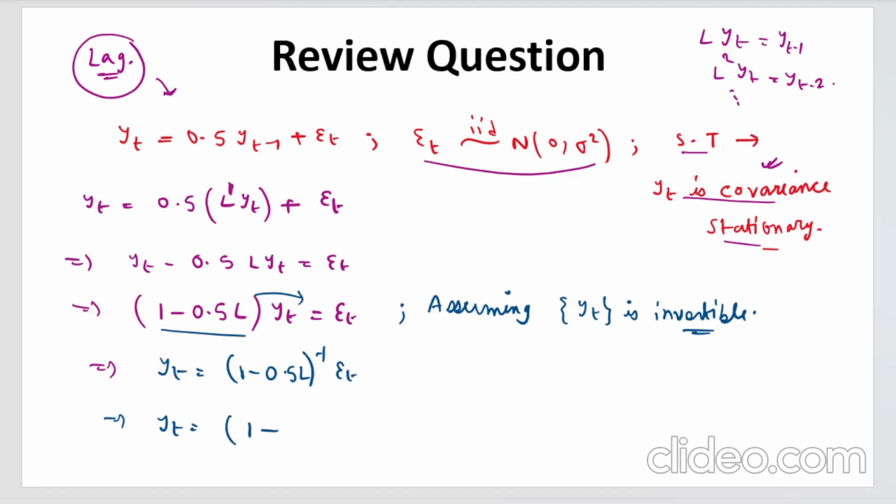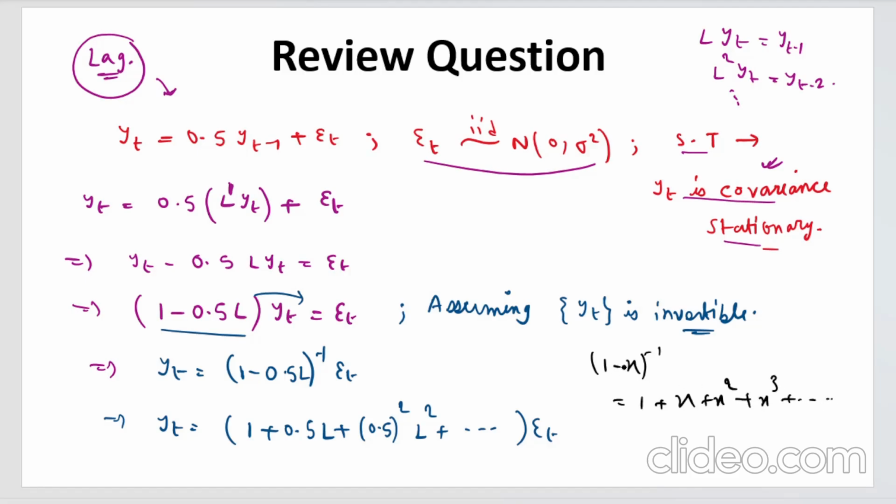And now you can expand this, 1 plus 0.5 L plus 0.5 square L square plus so on, right? It will continue like this into epsilon t, because as you all know that 1 minus x inverse is 1 plus x plus x square plus x cube plus so on and so forth. So here x is basically 0.5 L, right? So I have replaced x by 0.5 L and you get this.